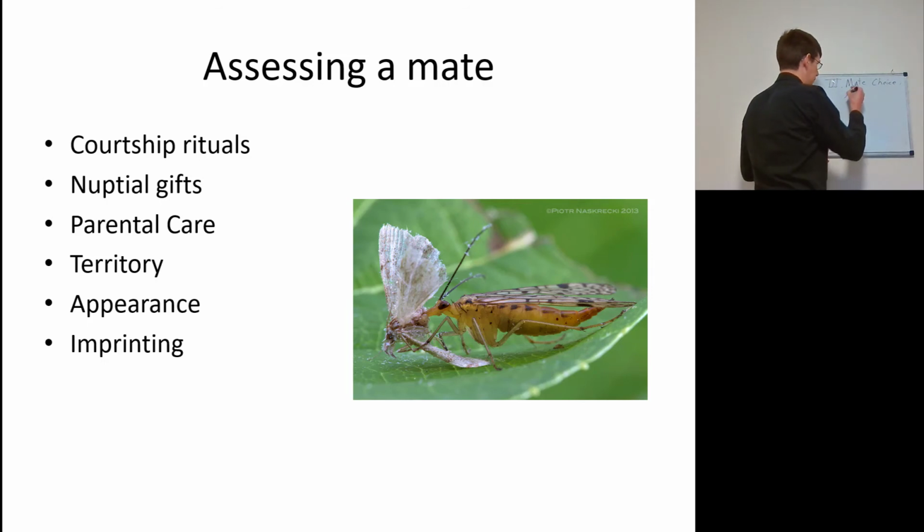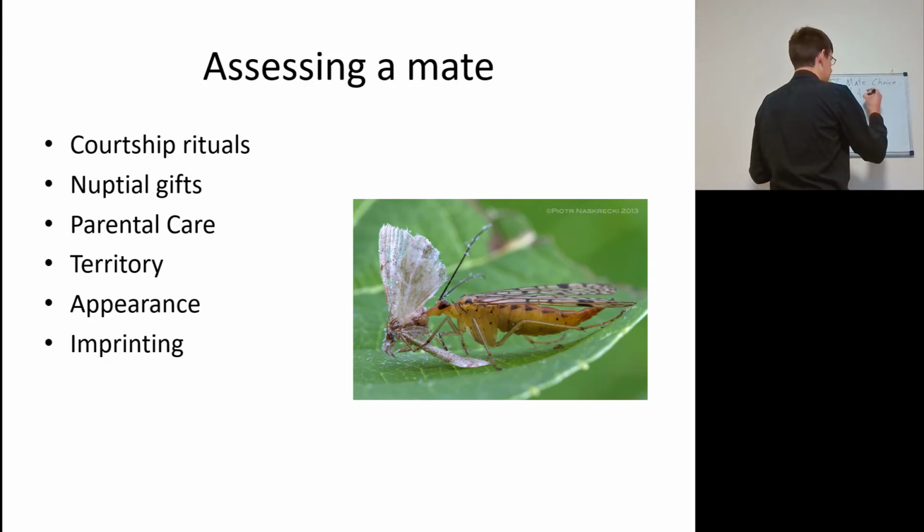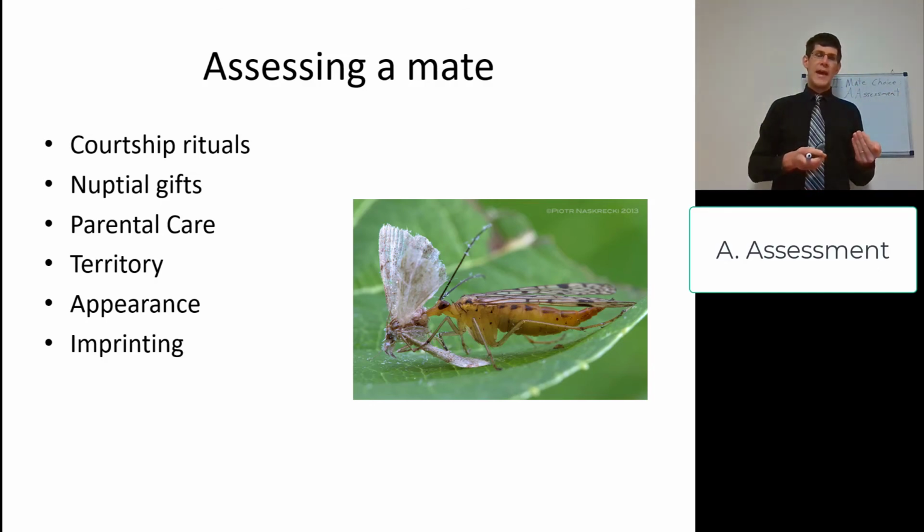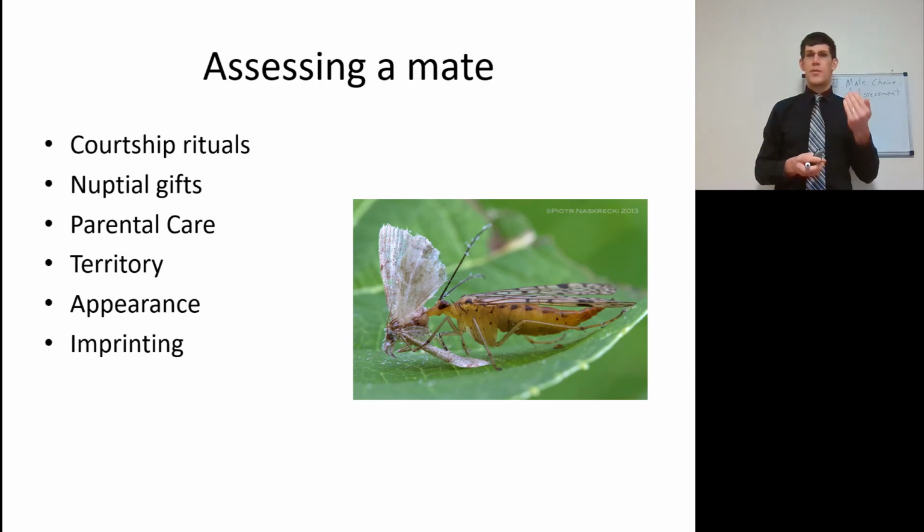Well, don't memorize this for this class. But I want to relate this class to ecology. We have different ways of assessing a mate, and I'm going to relate this specifically to speciation and evolution. Courtship rituals. If an organism is of the same species, then the courtship rituals should be the same, and thus assessment of the courtship rituals is a way of ensuring that you are mating with the correct species. Remember that mating with the wrong species is going to lead to a lower fitness of offspring because, well, we'll get to that next week.